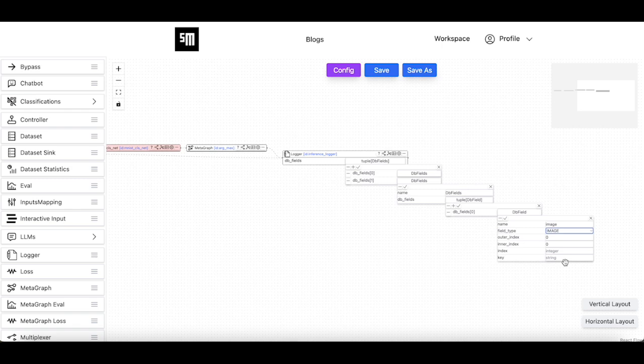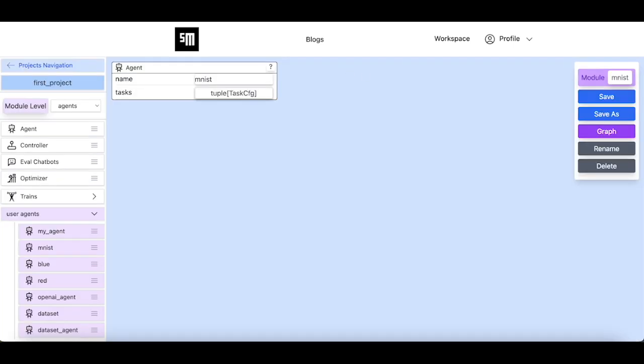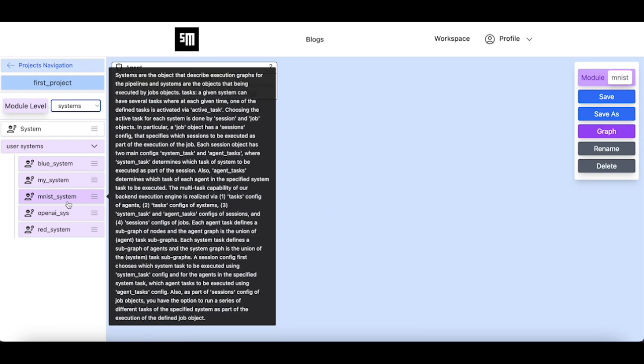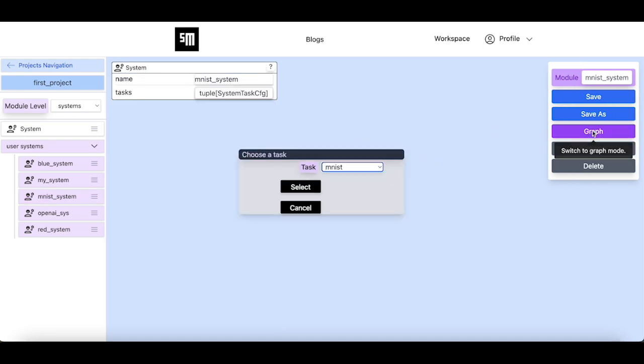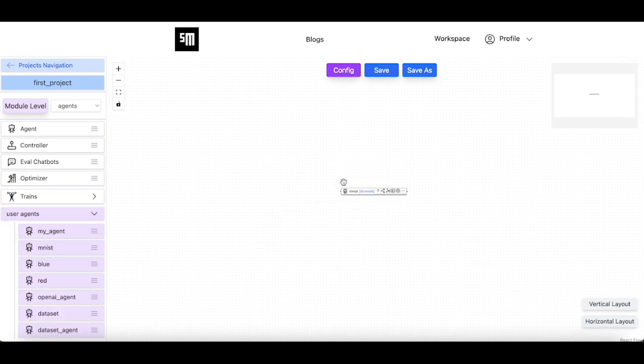We do not need to set the index parameter and the key parameter since the picked up object by the outer index and inner index parameters is not a tuple or a dictionary. We update the MNIST system with the new version of the MNIST agent that we just saved.